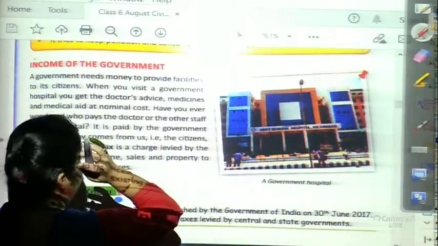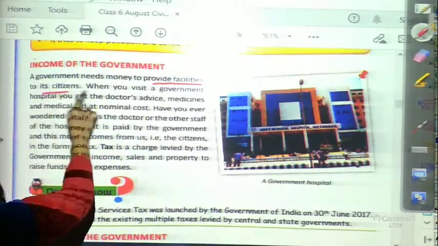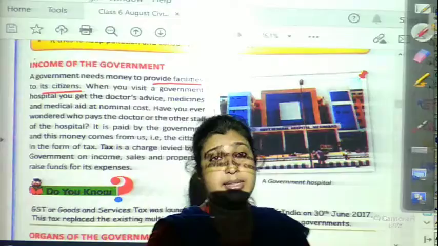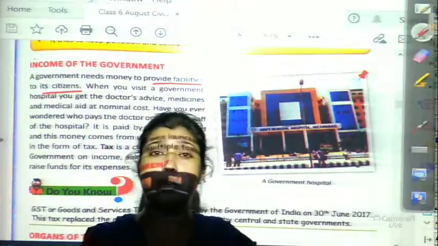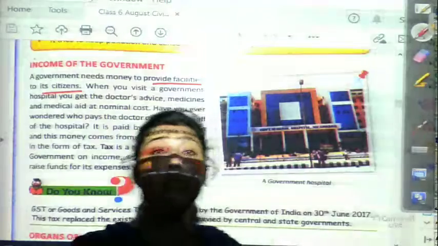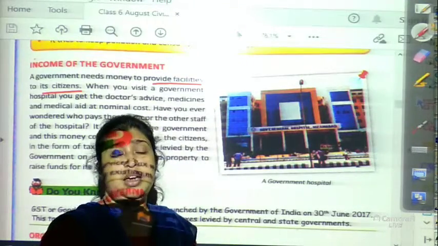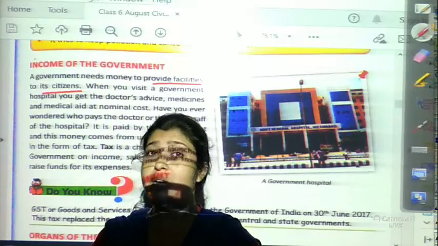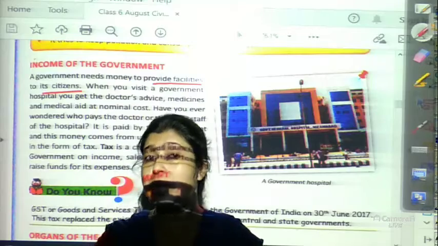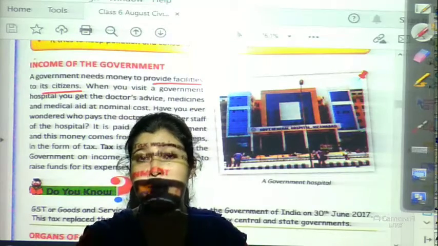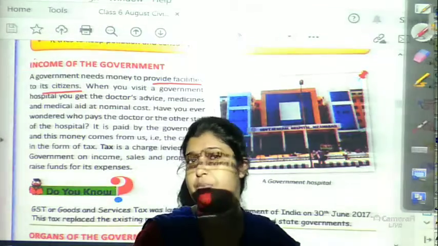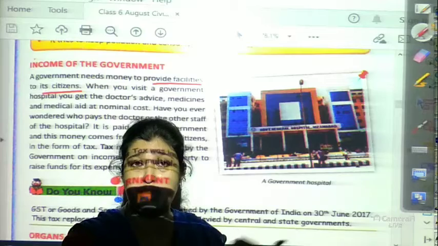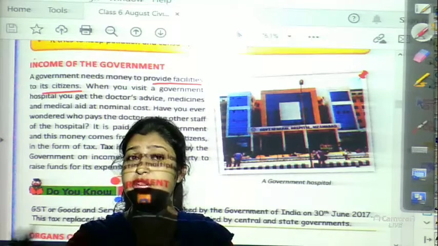A government needs money to provide facilities to its citizens. We know that there are many government schools, educational centers and hospitals, where people come and take their education freely or for a very little amount, and government hospitals follow the same rules. So who spends the money? The government gives the money for that patient, that particular child.